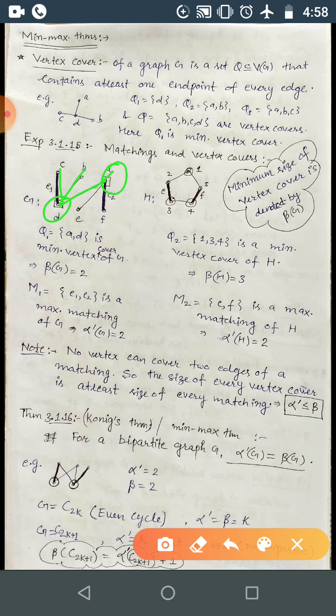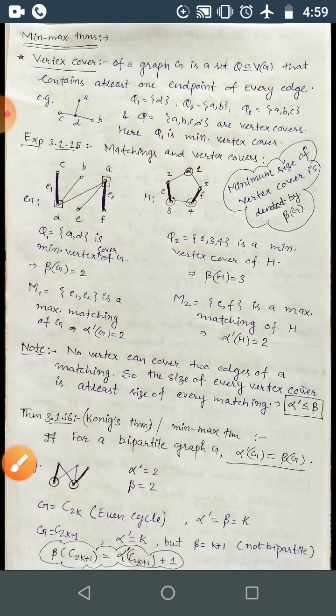So these two vertices are the minimum required to cover all the edges. That is the vertices A and D. So Q1, with A and D, is the minimum vertex cover of G. So beta G will be 2.